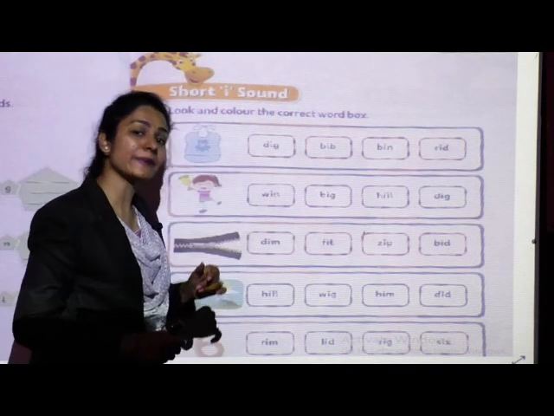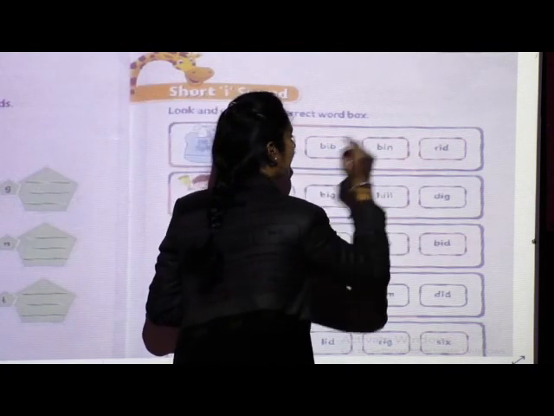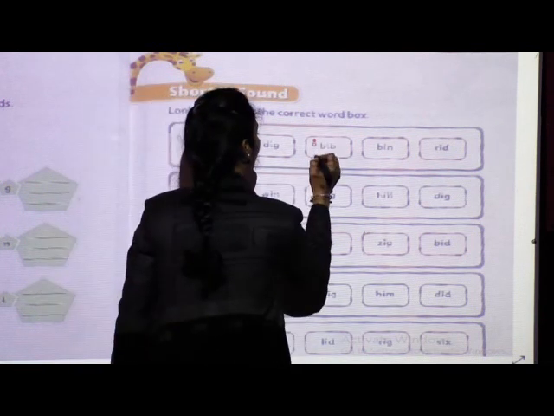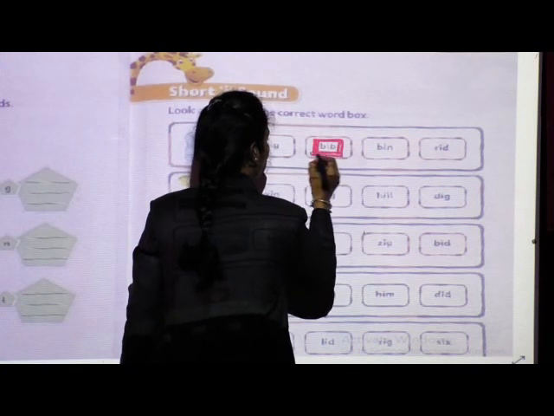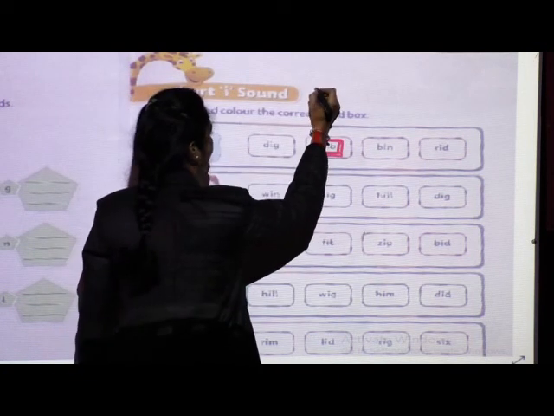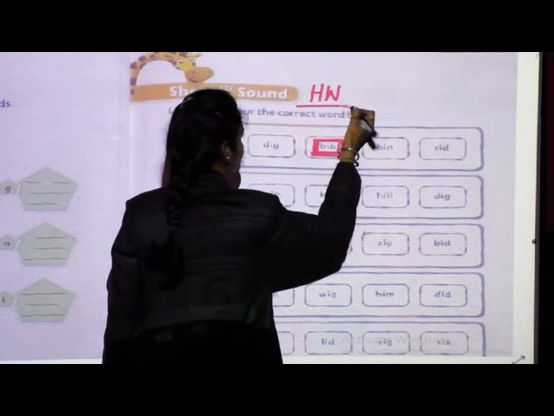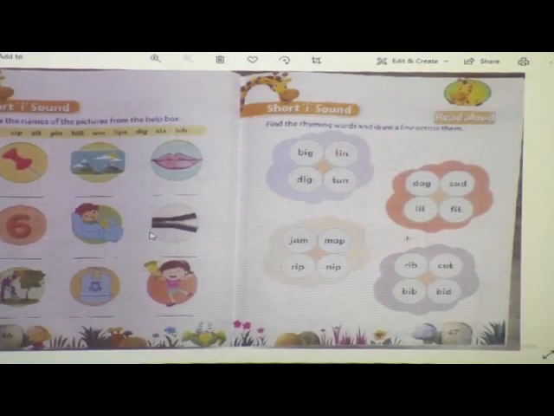Okay, now what is this? This is a bib. Dig, bib, bin, read. So what is our answer? We got already bib. So in this box you are going to give color. Okay, whichever color is your favorite, give it and write here HW homework. Yes? Okay. Now children, come to page number 46.